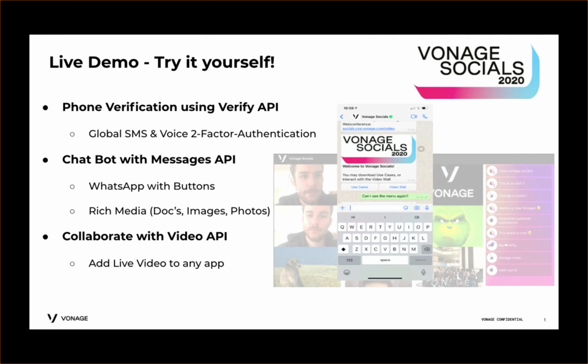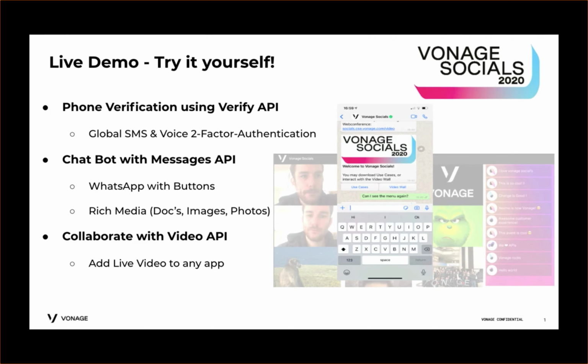So Verify is our two-factor authentication product. It's a simple API that can verify any phone number globally. Verify automatically creates a workflow that validates any phone number, uses SMS and text-to-speech calls to make sure I'm in possession of that number. It does this in multiple languages, demonstrates high conversion rates, and enhances fraud protection.